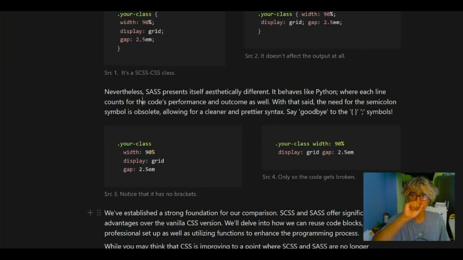With that said, the need for the semicolon symbol is obsolete, allowing for a clear syntax. Say goodbye to the semicolon and curly braces as well. This is the SASS code. You can see there's no curly braces, no semicolons, but each line is identified as something, okay? And if we modify just like this, we'll get an awful code that will not work.